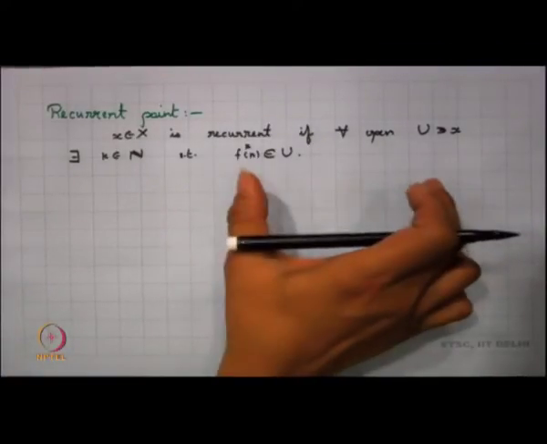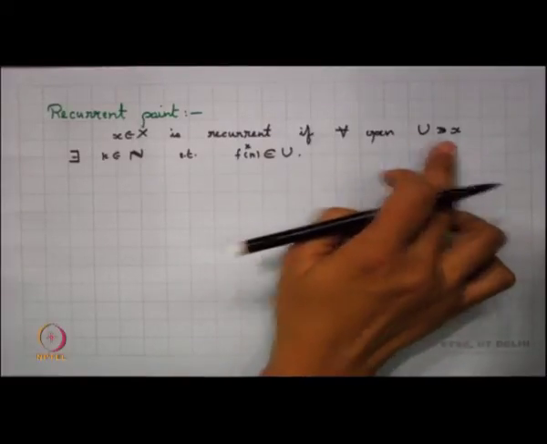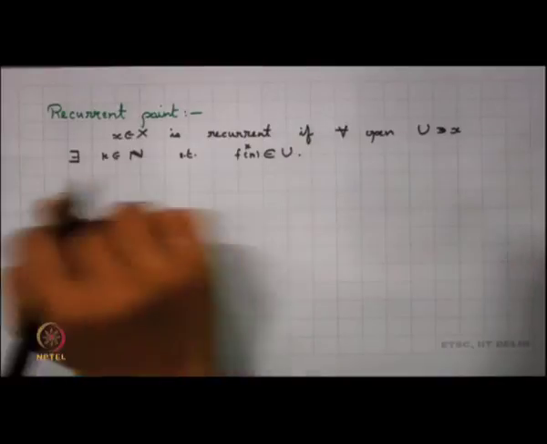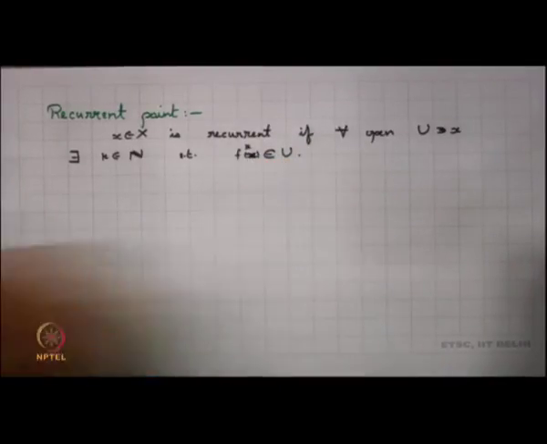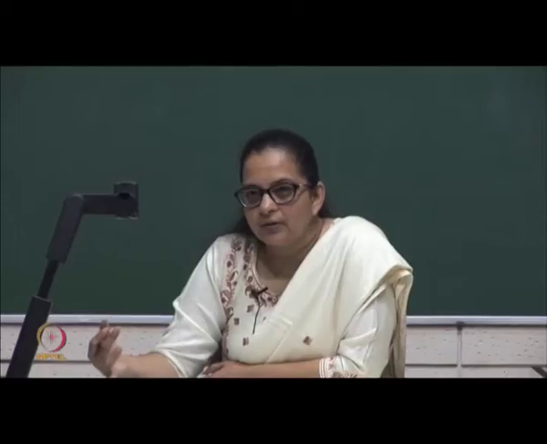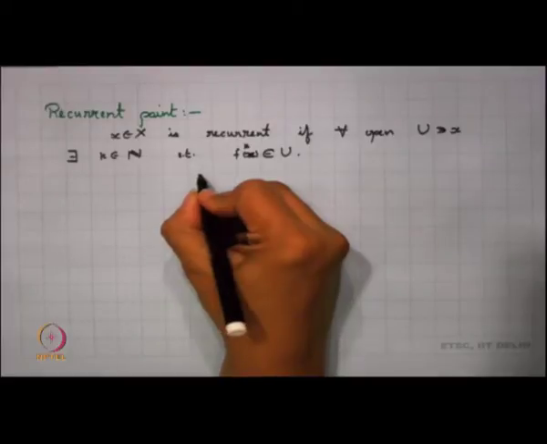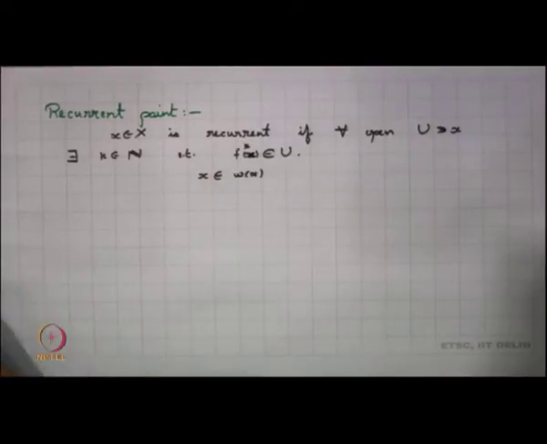I want to look into this part again. What do we mean by saying that there is an open set U containing x? For an open set U containing x, there exists a k in N such that f^k(x) belongs to U. What is the meaning of that? It basically means that x belongs to omega x.